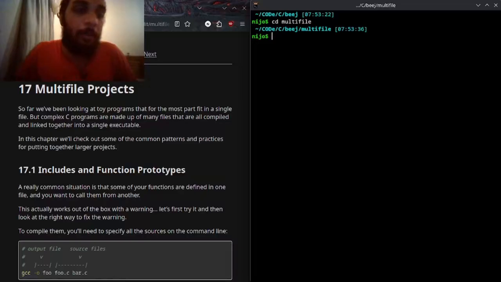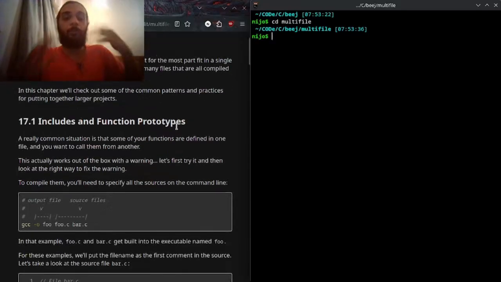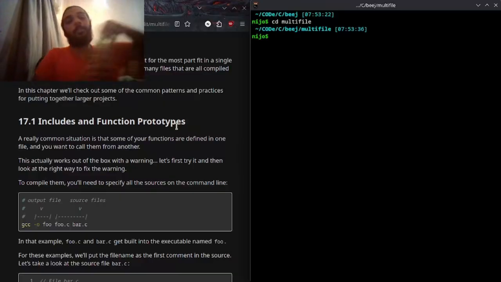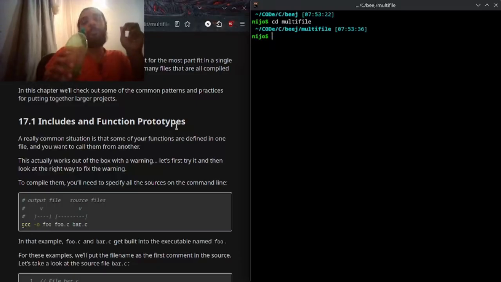Let's begin. Multi-file projects. So far, we've been looking at toy programs that for the most part fit in a single file, but complex C programs are made up of many files that are all compiled and linked together into a single executable. In this chapter, we'll check out some of the common patterns and practices for putting together larger projects.